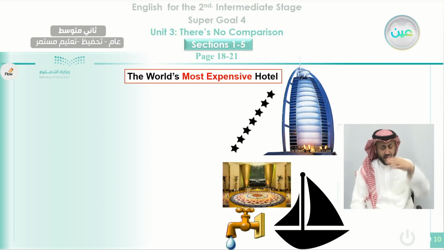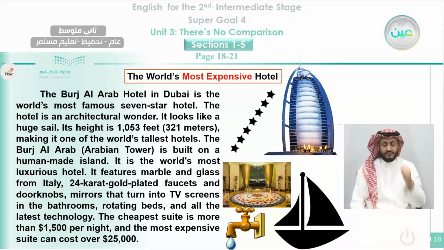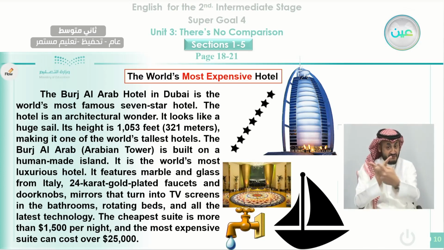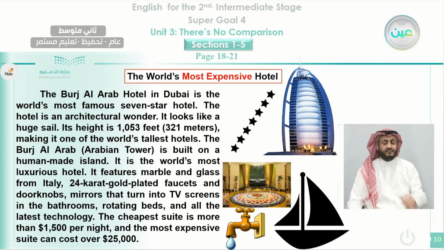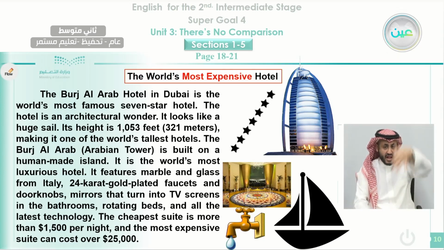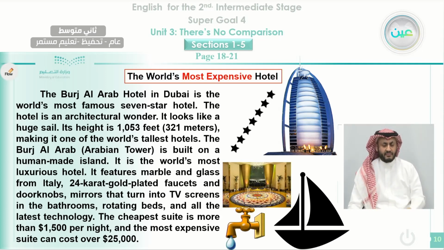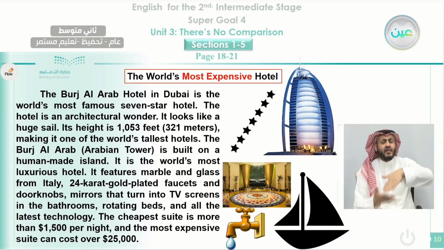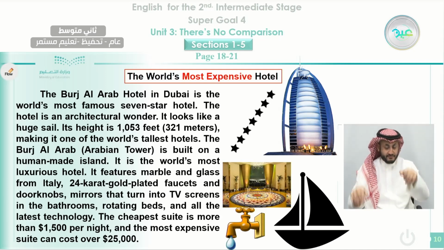So you will listen and read along this text about Burj Al Arab. The Burj Al Arab Hotel in Dubai is the world's most famous 7-star hotel. The hotel is an architectural wonder. It looks like a huge sail. Its height is 1,053 feet, 321 meters, making it one of the world's tallest hotels. The Burj Al Arab Arabian Tower is built on a human-made island.